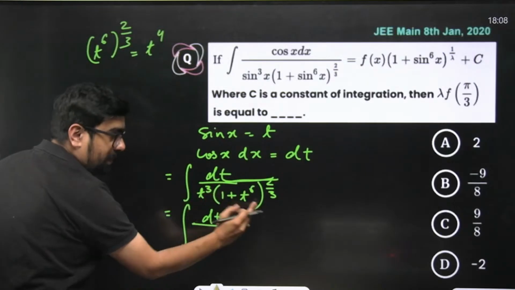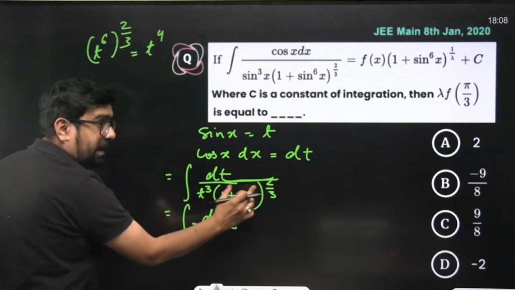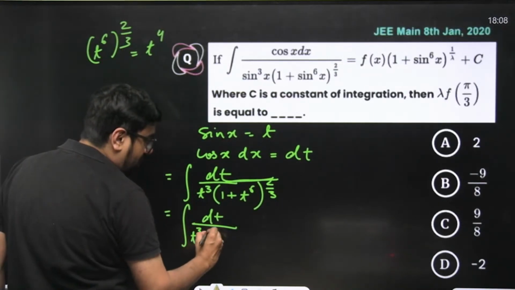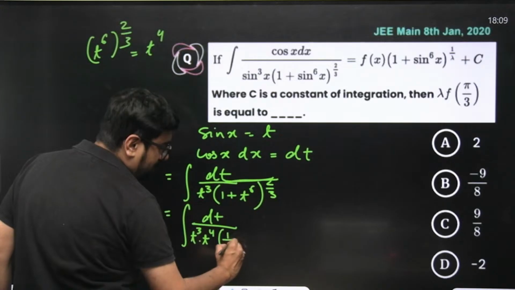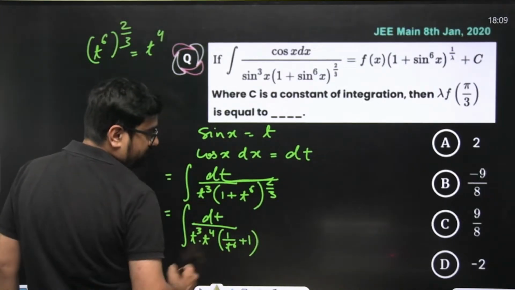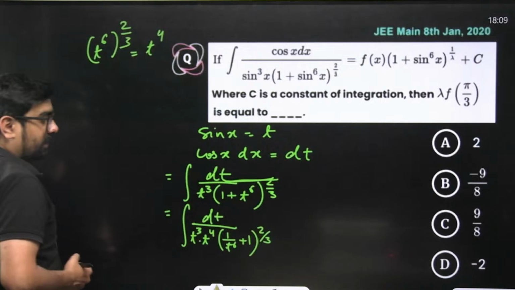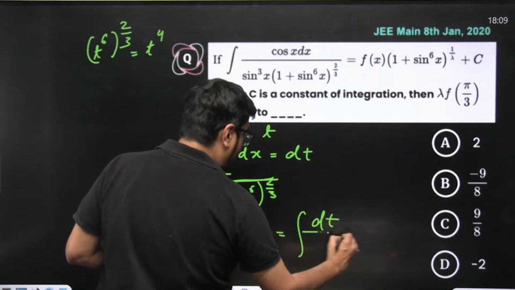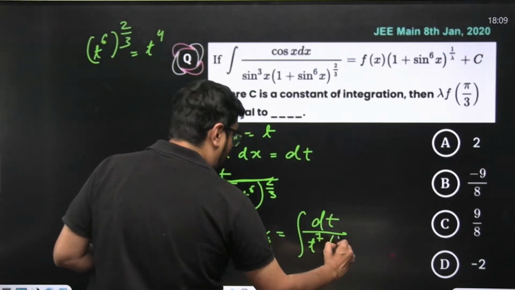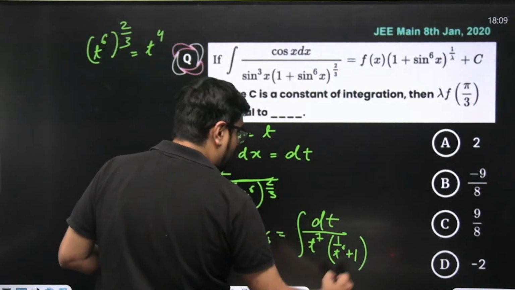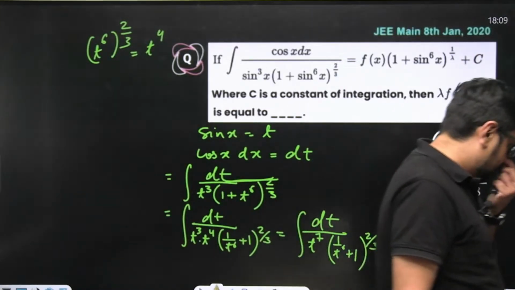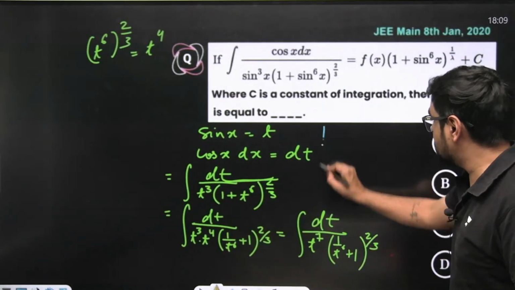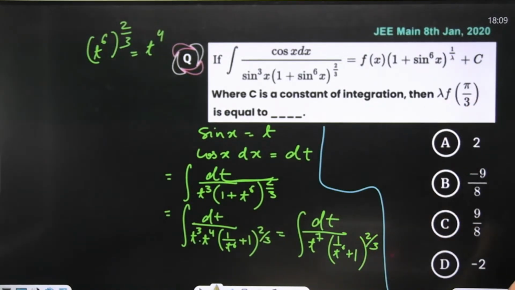Correct? When you take t to the power 6 common from this bracket, t to the power 6 to the whole power 2 by 3 will come out. So what will you remain with? T to the power 3 into t to the power 4. Here what will come? 1 by t to the power 6 plus 1 to the power 2 by 3. Correct? So this problem will become integration of dt by t to the power 7 into 1 by t to the power 6 plus 1 to the whole power 2 by 3. Now again you'll have to do the substitution. Definitely. Once more you'll have to do the substitution. Problem is not over yet. This is also not in the general format.